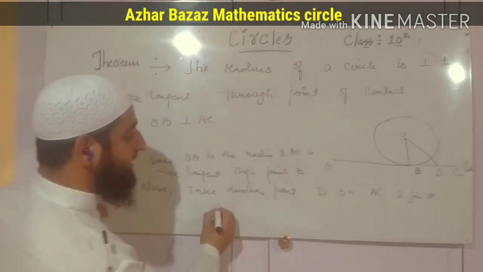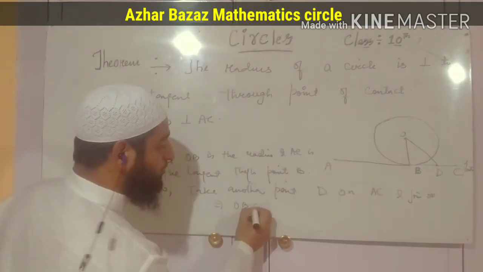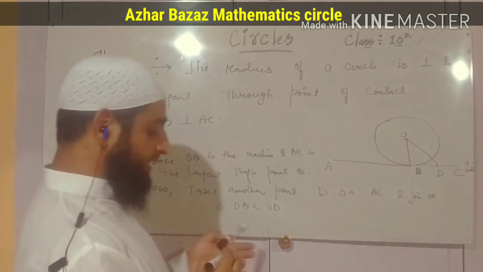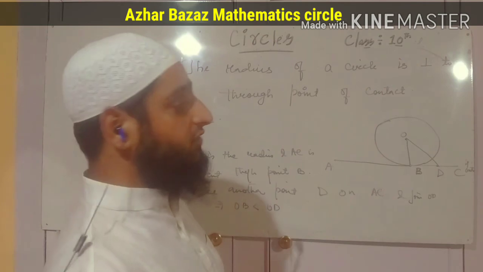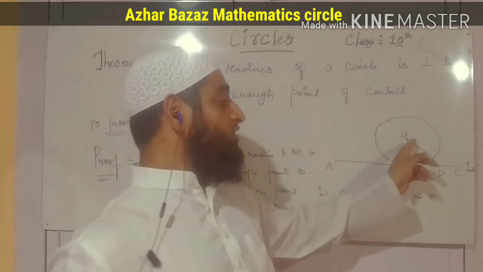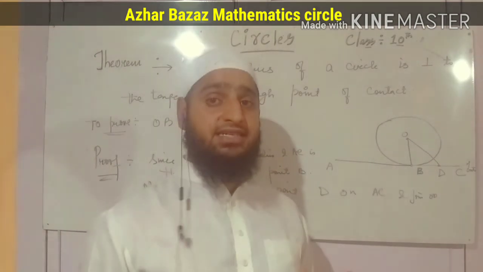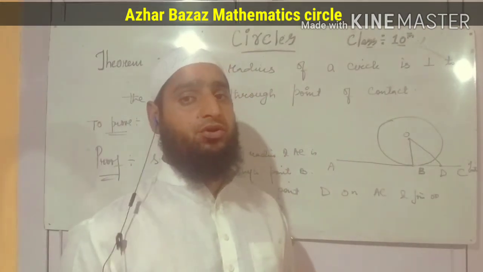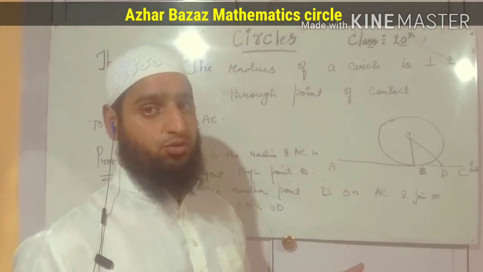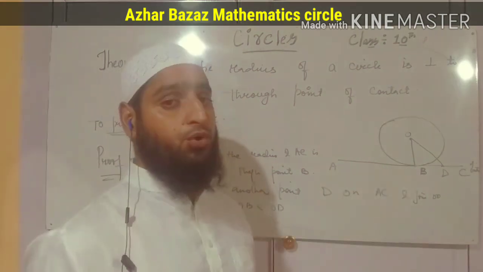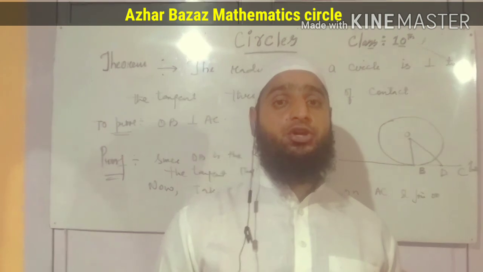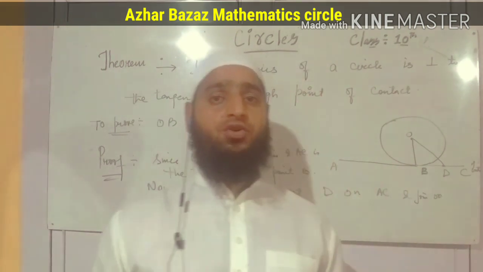So you can write here OB is smaller than OD. Then you have to write, it means OB is the smallest distance between the point O and the line AC. Hence, OB perpendicular AC. This was your first theorem, students, in which you have proved that the radius of a circle is always perpendicular to the tangent through the point of contact.